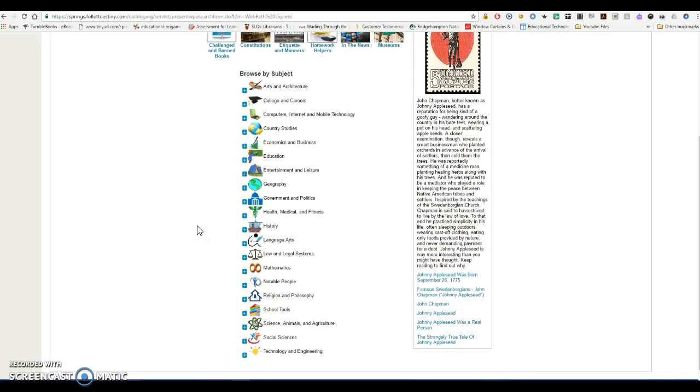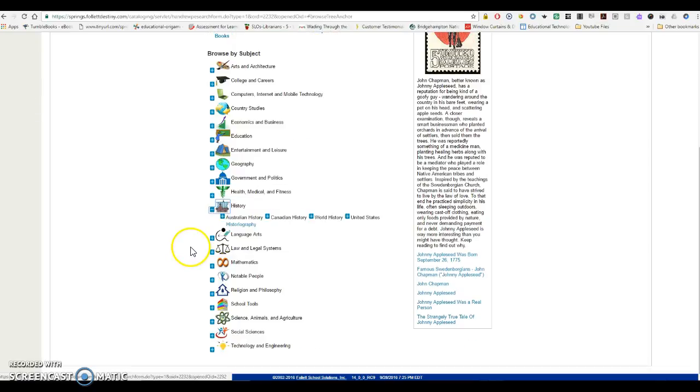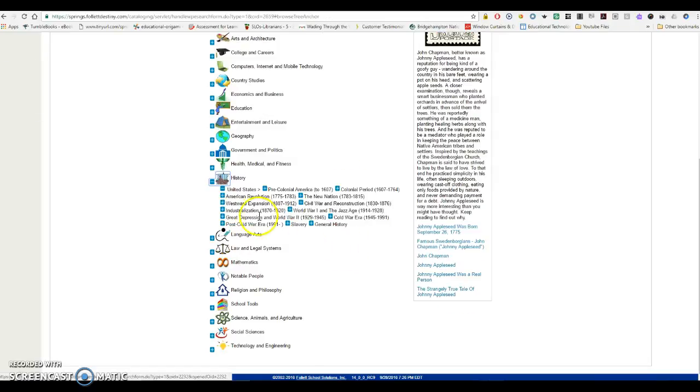If I was interested in history, I'm going to click on this blue box or the white plus sign, and you'll see that it's going to open more links, and there is a historiography link, but I want to go to the United States. I'm not really interested in the others. And you'll see now it's broken it down even further for me.